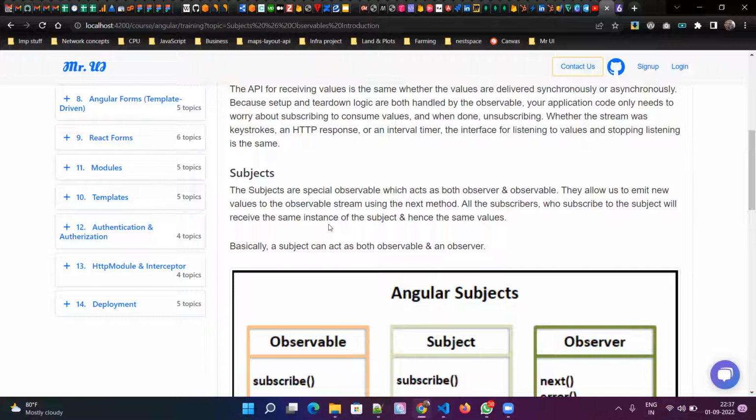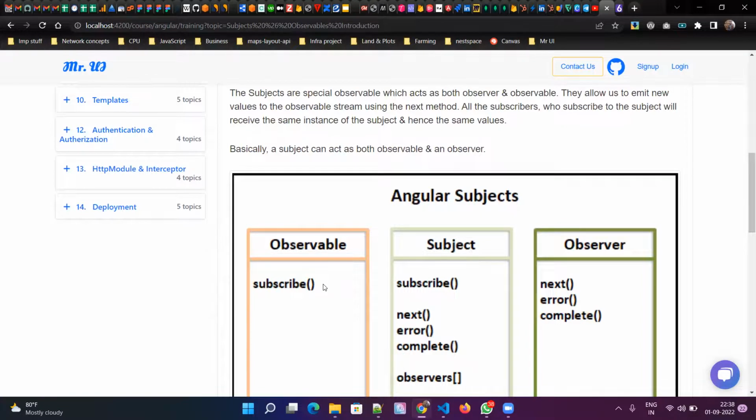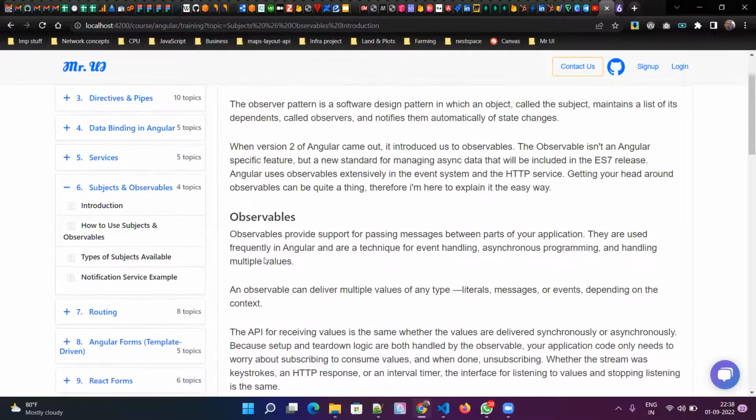So you can send data from multiple components, and you can subscribe in multiple services or components, and wherever you subscribe, you get the data. And I'll show the example first, and then we'll come back to this. Otherwise it will be very confusing for you.